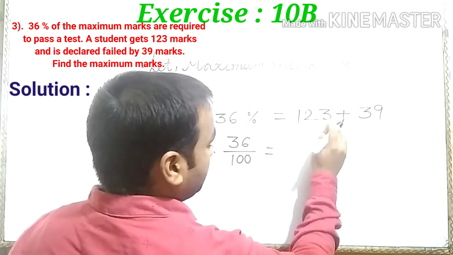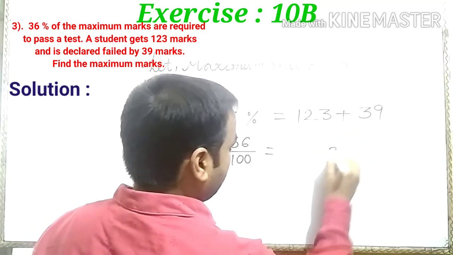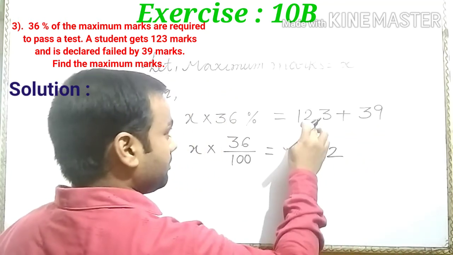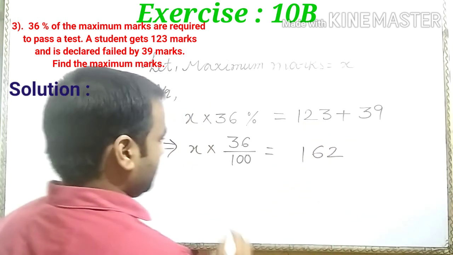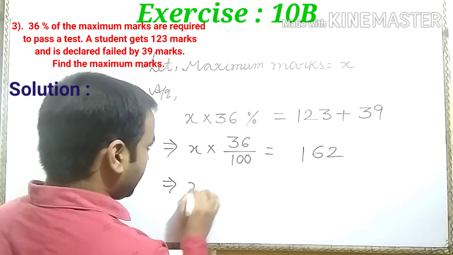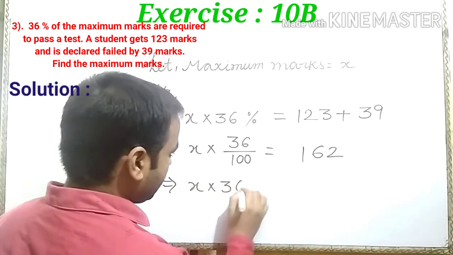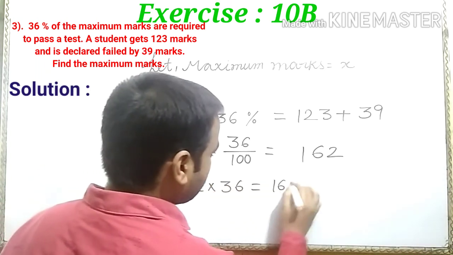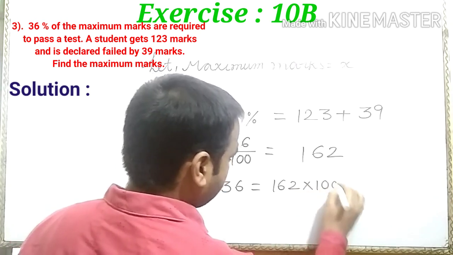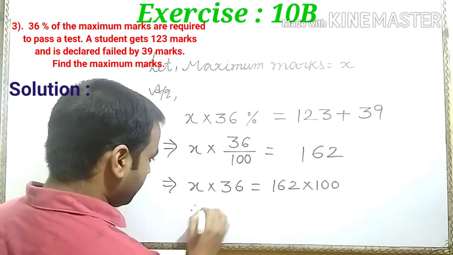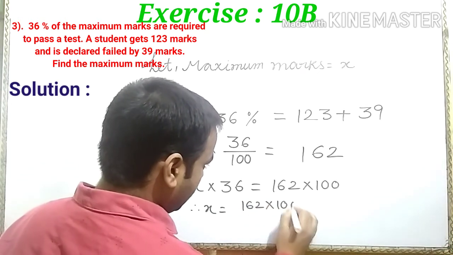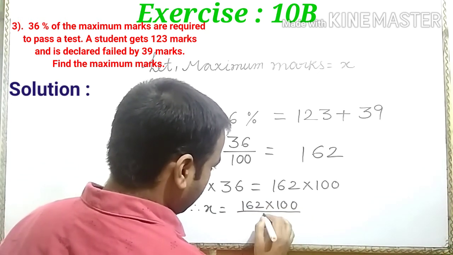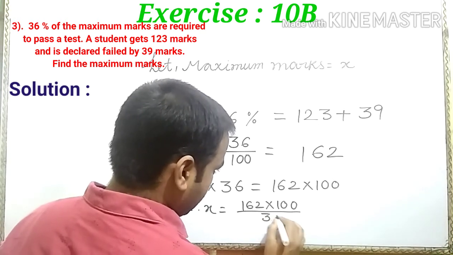We get 3 plus 9, 12, carry 1 plus 2, 3, 3 plus 3, 6, and 1, so 162. By cross multiplication, x into 36 is equal to 162 into 100. So therefore x is equal to 162 into 100 upon 36. Is it clear?